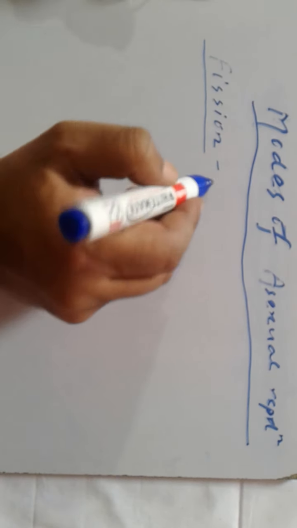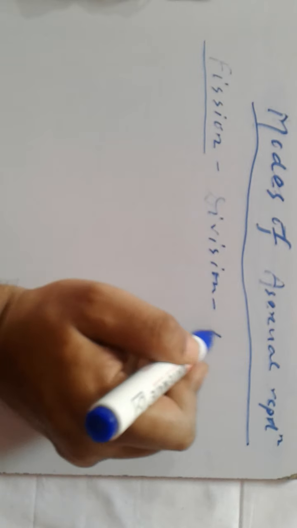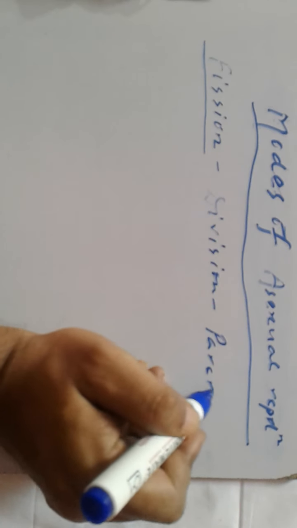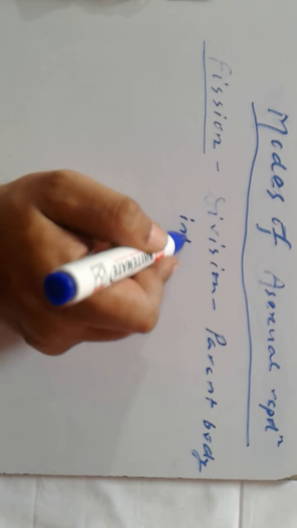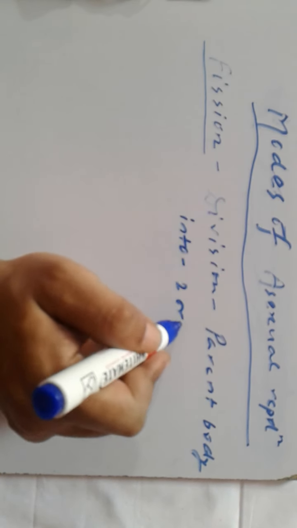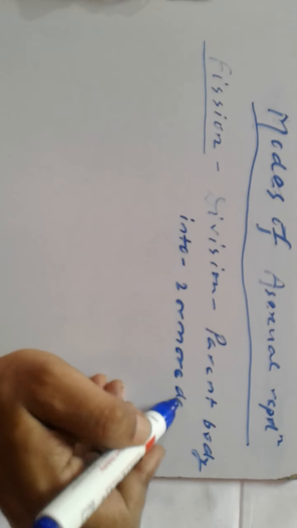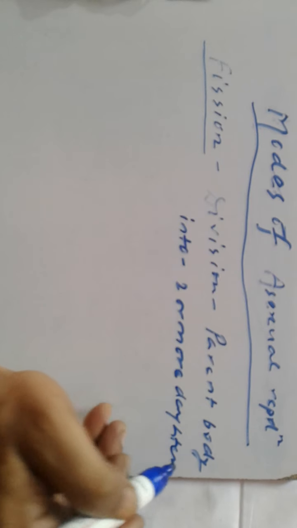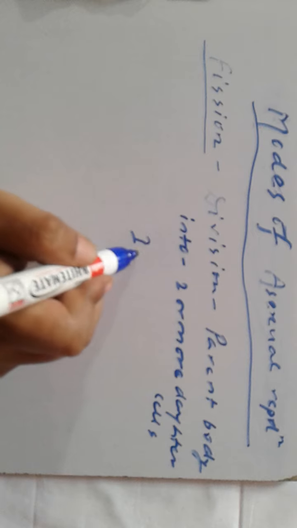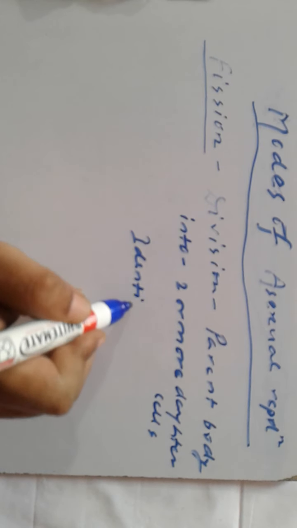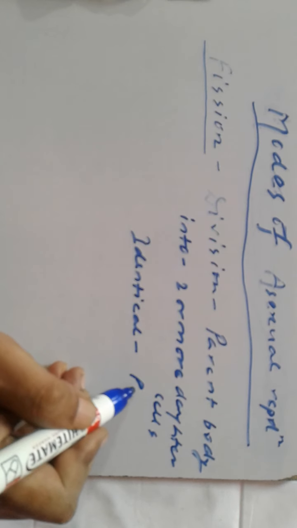It is the division of the parent body into two or more daughter cells or daughter individuals which are more or less identical to the parent.